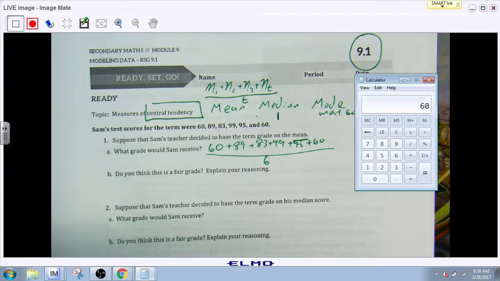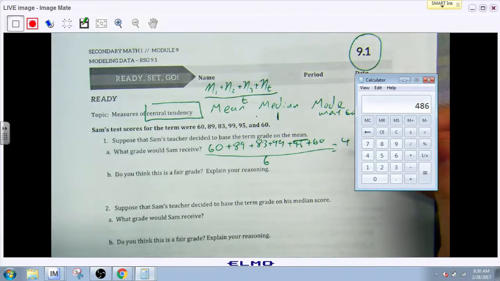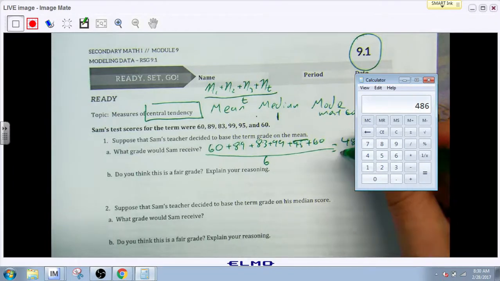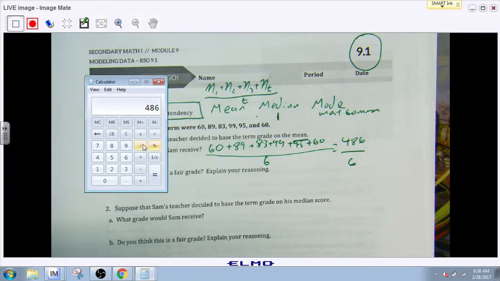So we've got 60 plus 89 plus 83 plus 99 plus 95 plus 60. We get this big number, 486, and we're going to divide that by 6. So we just divide by 6, and we get 81.